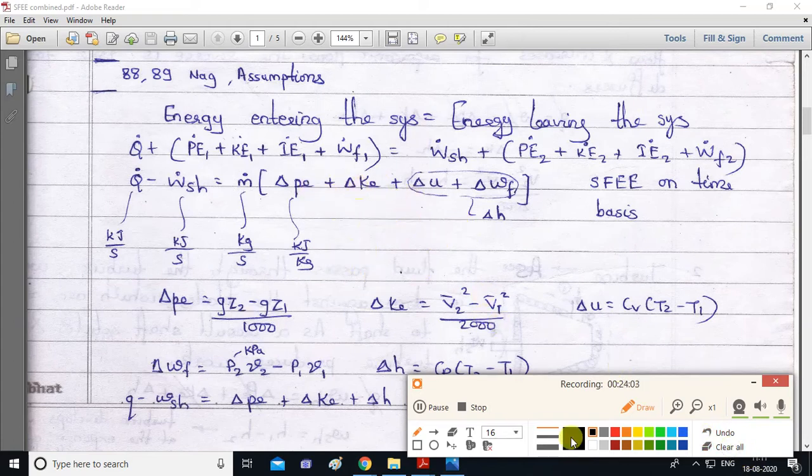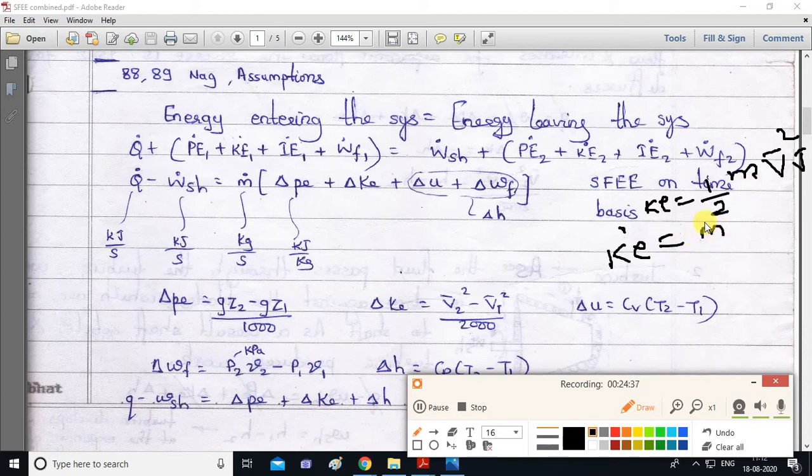Similarly, if you see kinetic energy, what is the formula of kinetic energy which you have studied in elementary classes? Kinetic energy is equal to half mv square, half m v bar square. Velocity is represented by v1. Now unit of this will be joule. Now what will be KE dot? Instead of m we will take m dot.